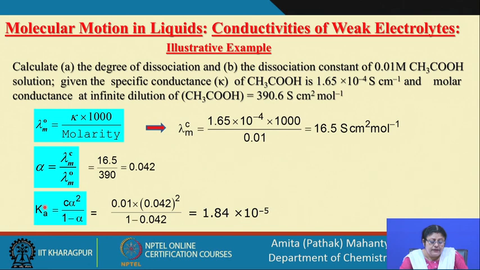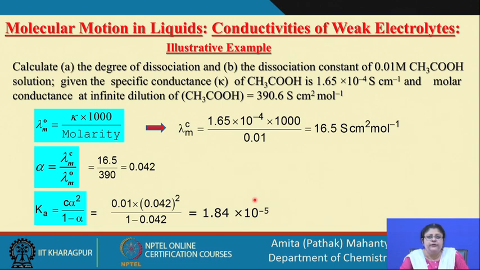If the acid dissociates as HA going to H plus and A minus, then we have the expression C into alpha square divided by 1 minus alpha. Alpha is known to us, so we can find out the dissociation constant. So, this is what we have done with the conductivities of a weak electrolyte.